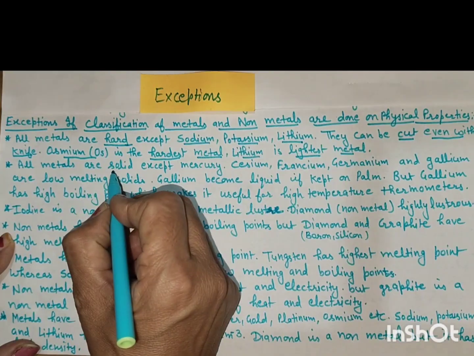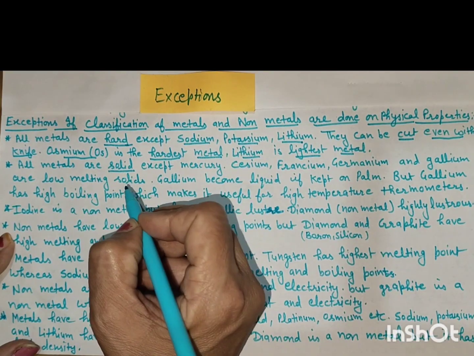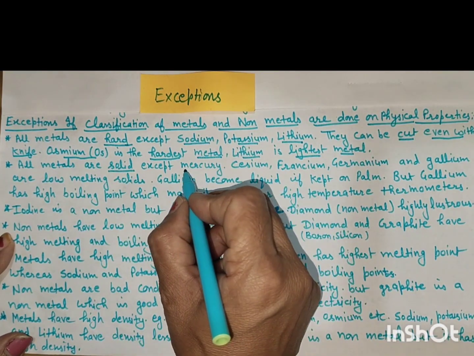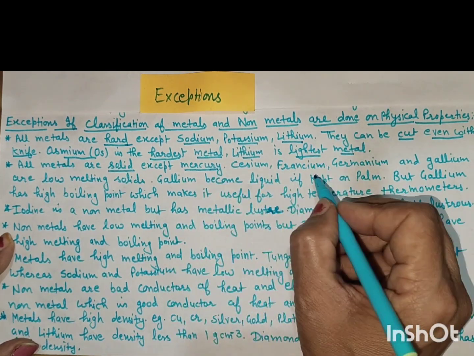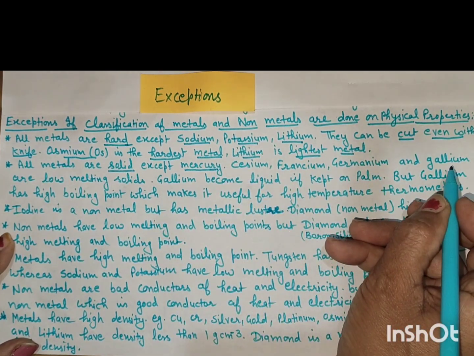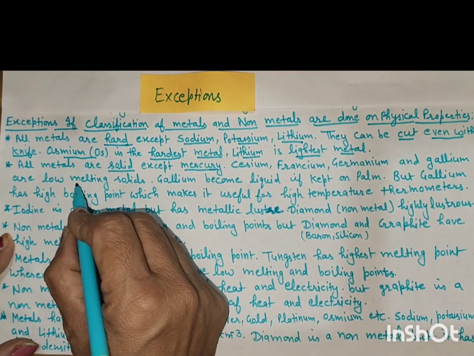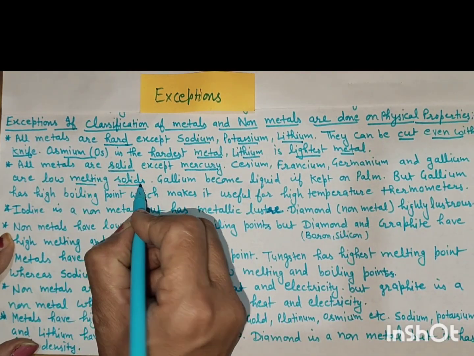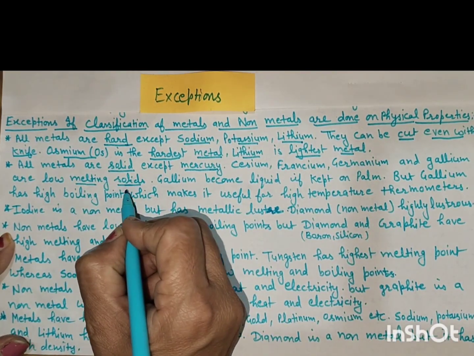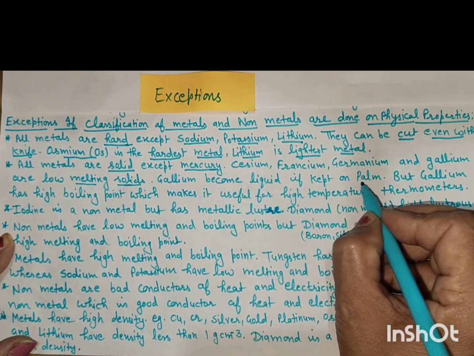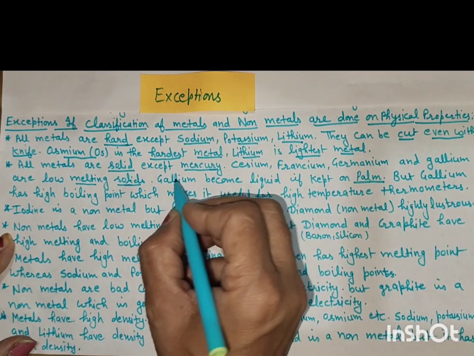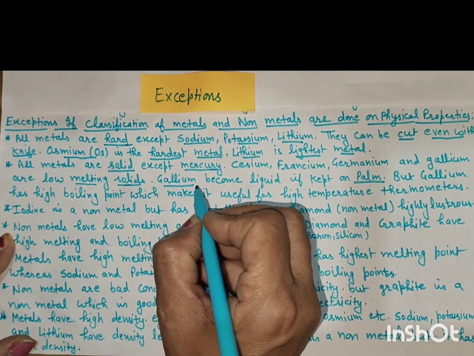All metals are solid except mercury, which is not solid. Cesium, francium, germanium and gallium are low melting solids. Gallium becomes liquid if kept on the palm, because it has a low melting point.